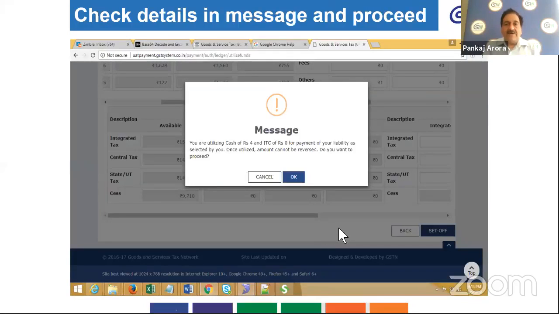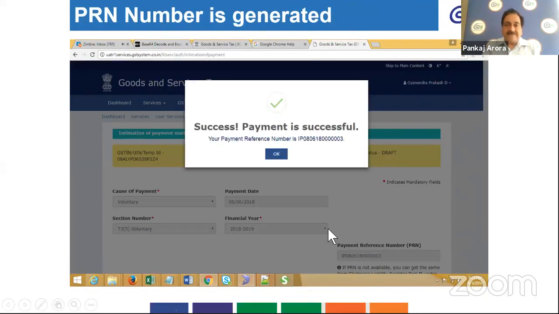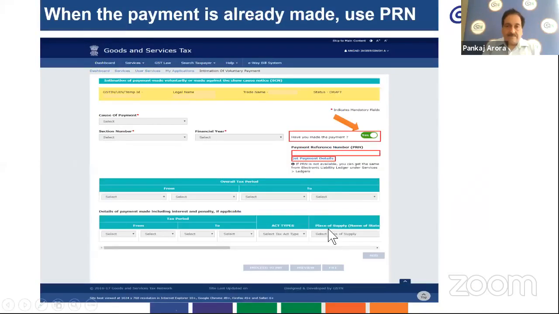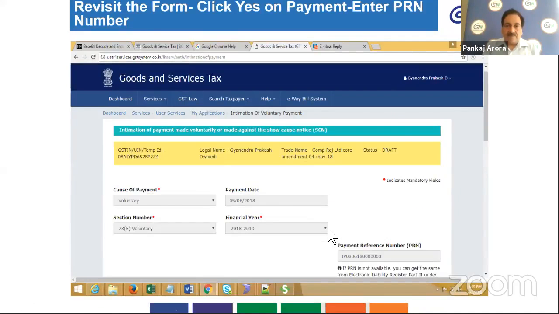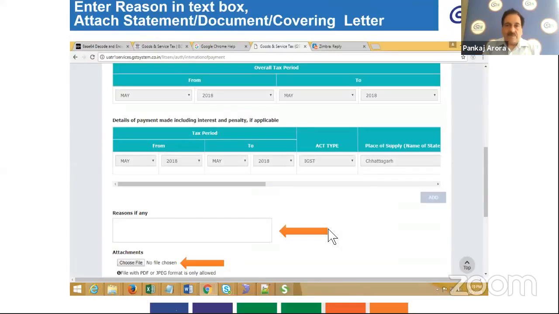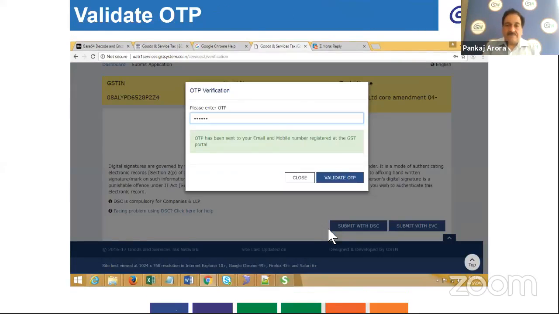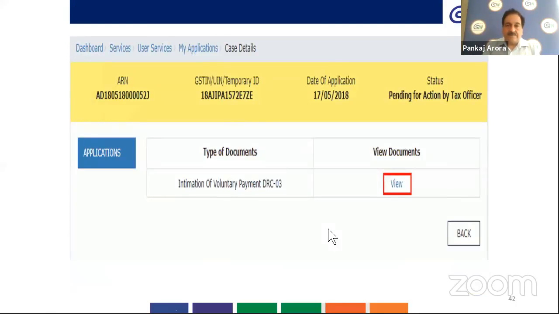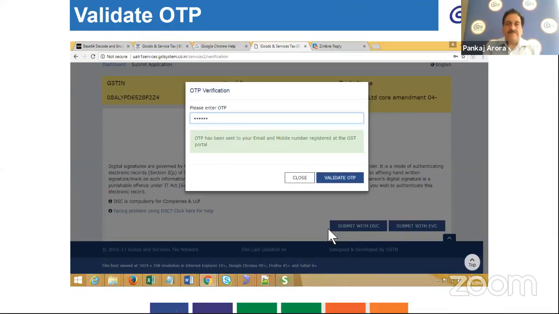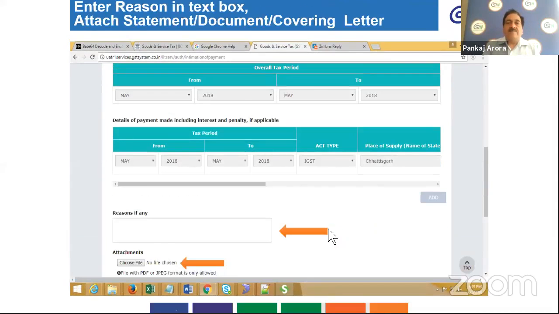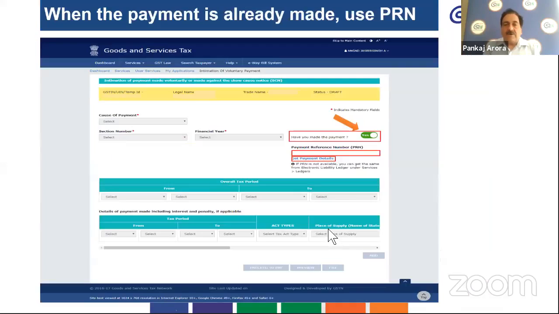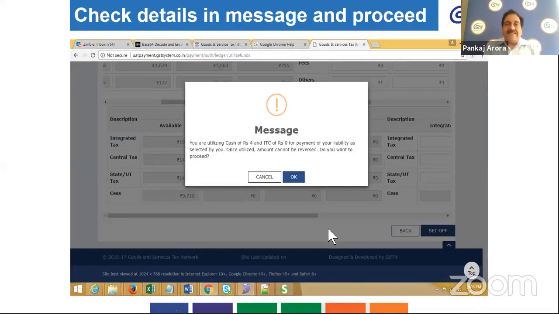So once you click on set off, you get a message that you are utilizing this much amount of cash and this much amount from your electronic credit ledger for payment of your liability as selected by you.